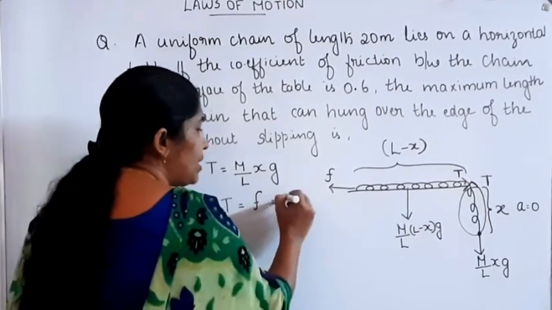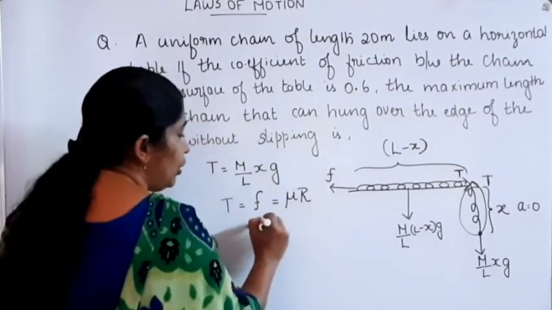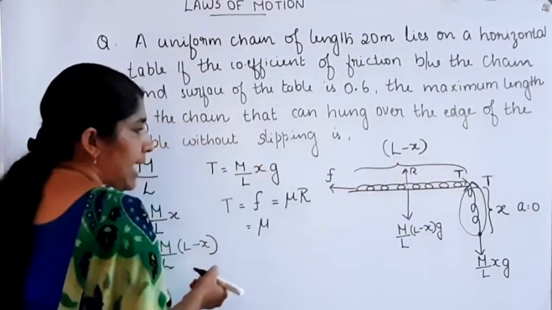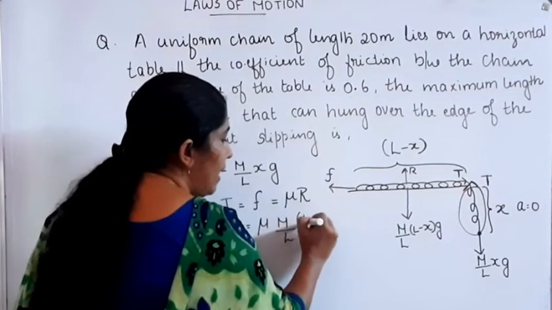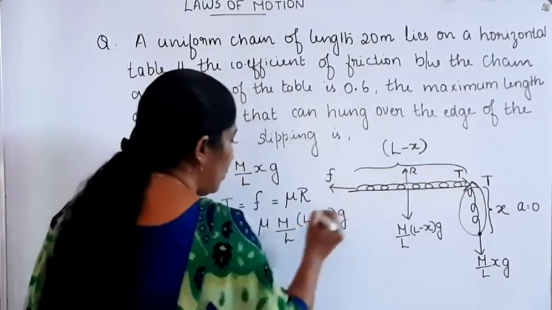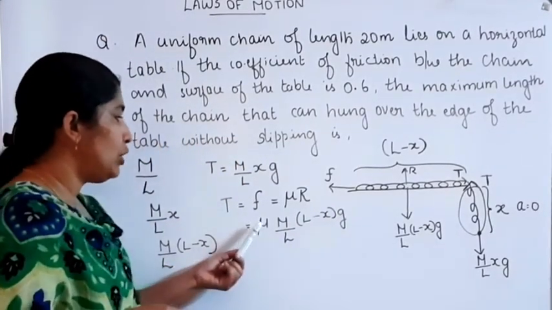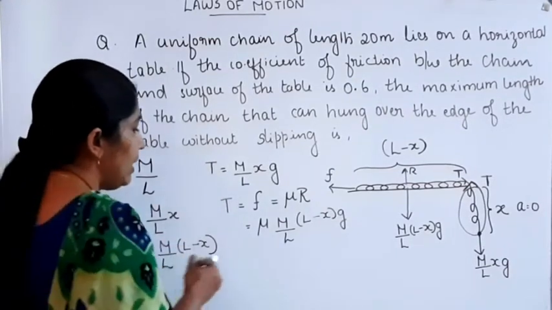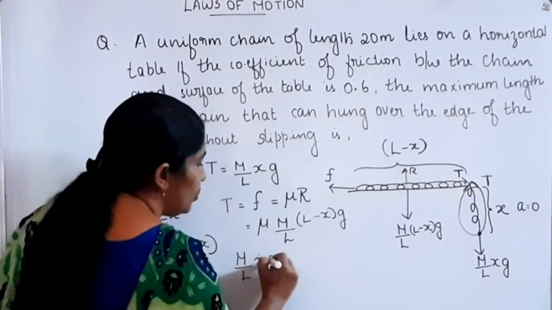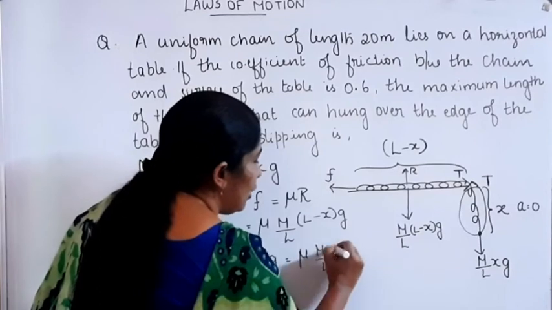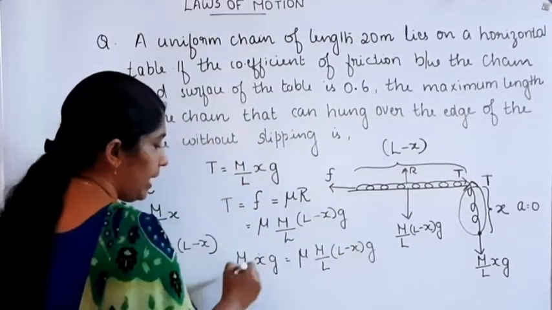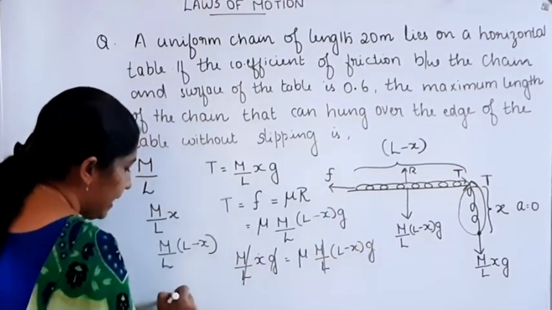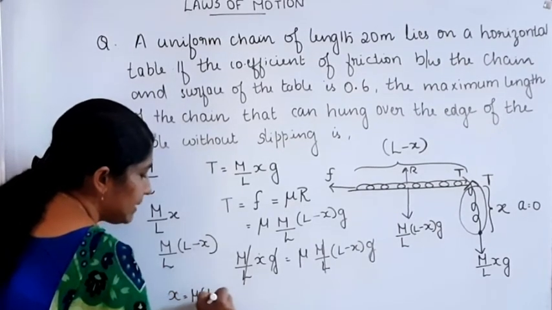What about friction? The frictional force is equal to mu into the reaction R. The weight of the body acts downward and the reaction acts upward, so R is equal to M by L into L minus X into G. So the tension on the horizontal portion is mu into M by L into L minus X into G. Now we can equate these two tensions: M by L into X into G equals mu into M by L into L minus X into G. M by L and G get cancelled, so X is equal to mu into L minus X.